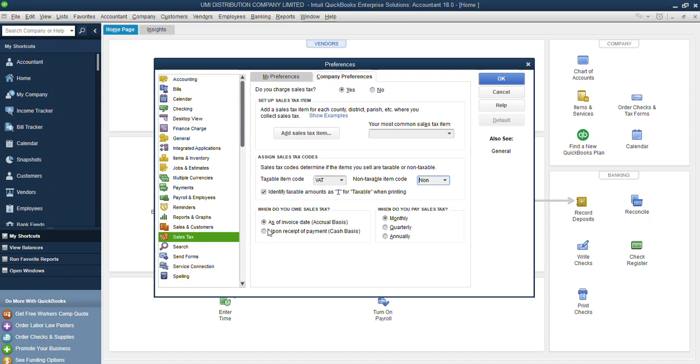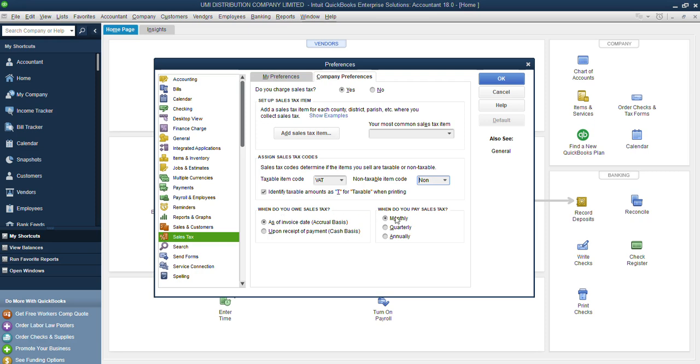Now, when do we charge sales tax? Of course, because we are using the accrual accounting basis, as of invoice date. What we are saying is that whether or not we are paid cash immediately, people should start tracking the VAT or the sales tax on the item or on the transaction. So that is why it says as of invoice date. Now by default you will have it like this, but in case you don't, then you should be able to set it up on your own. But by default you always have it like this.